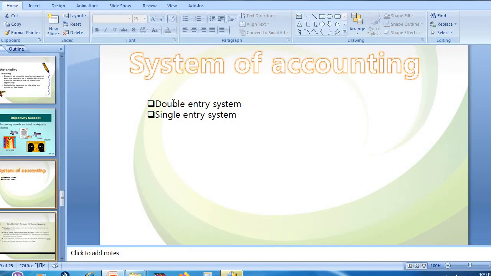So single entry system is just the opposite of double entry system. In double entry system both the aspects will be recorded, whereas here in single entry we are going to record only one aspect. So here all the accounts are not going to be maintained. Here we are going to maintain only personal accounts as well as cash. Other than that, no other account will be maintained.